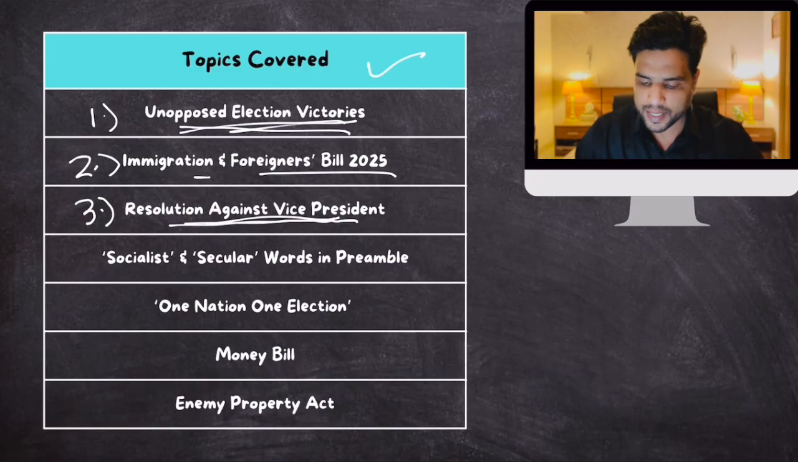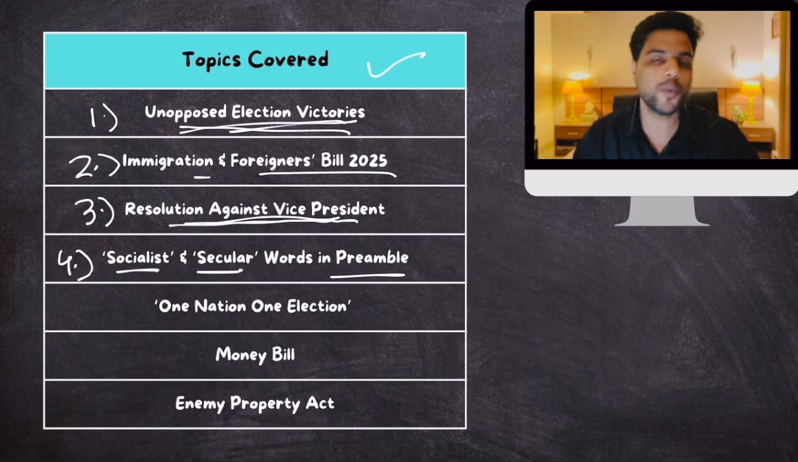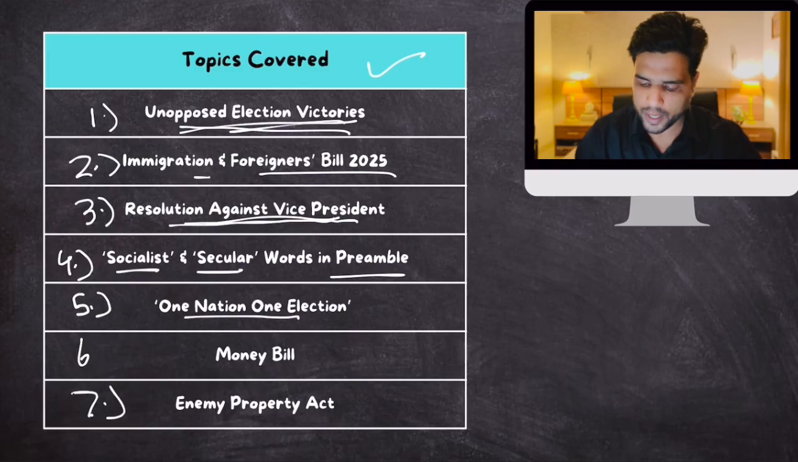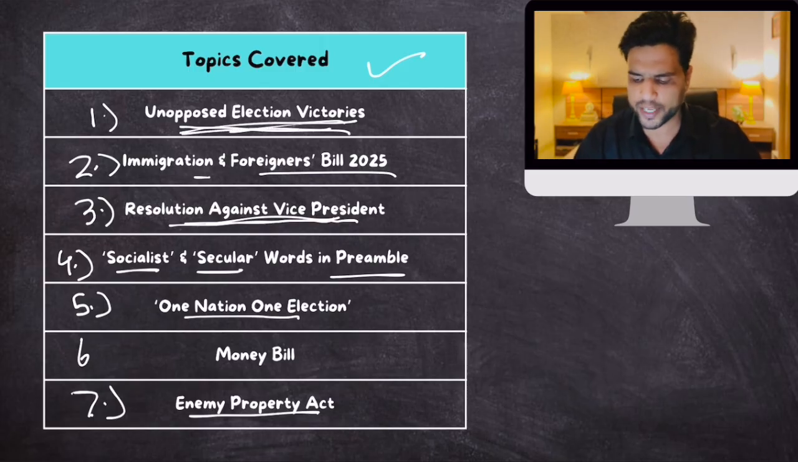Then we'll talk about the words socialist and secular in our Preamble, how they were introduced and what the purpose behind them was. Then we'll talk about the issue of One Nation, One Election. Then the controversy regarding the Money Bill. And in the end, the Enemy Properties Act, because it was in the news. Clear? So let's begin today's discussion with unopposed election victories.